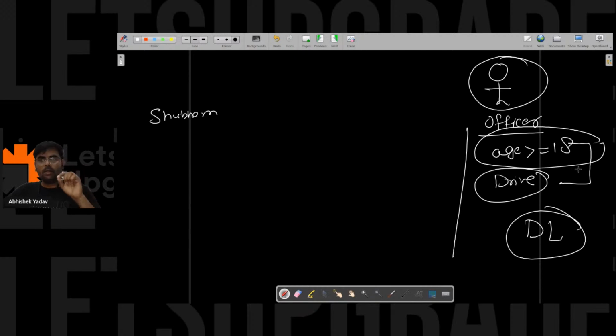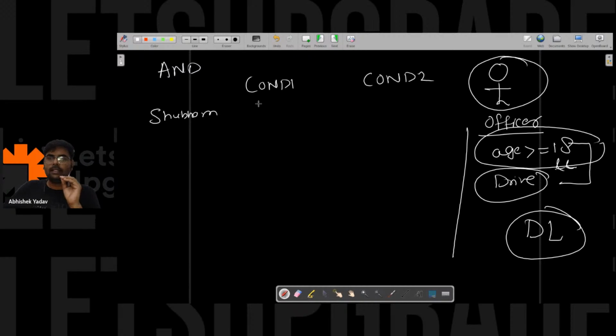So here we can say, hey, both the conditions should be true, so we have to use and. So we are talking about logical and, and we have two conditions, condition 1 and condition 2. Condition 1 is that age should be greater than or equal to 18, and condition 2 is that the person should know how to drive. So Shubham is saying, hey, my age is 25.